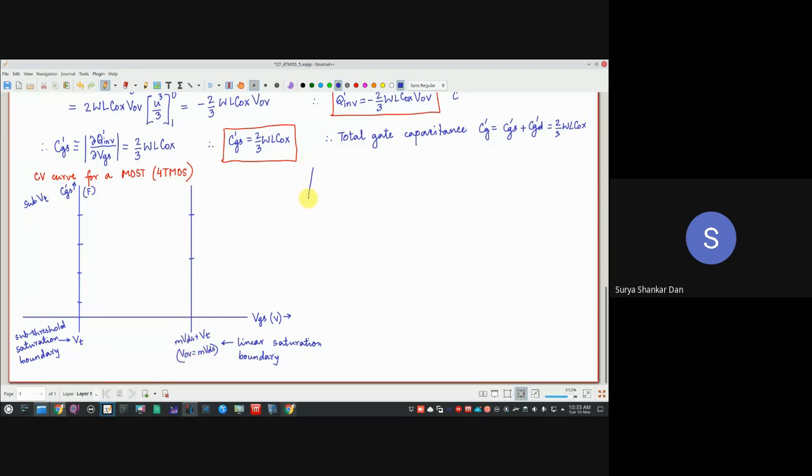Okay. So this is the point where VOV equal to MVDS, right? So what is VOV? VOV is VGS minus VT. So if we bring that VDS on the right hand side, it becomes VT plus MVDS. That's what I've written here.